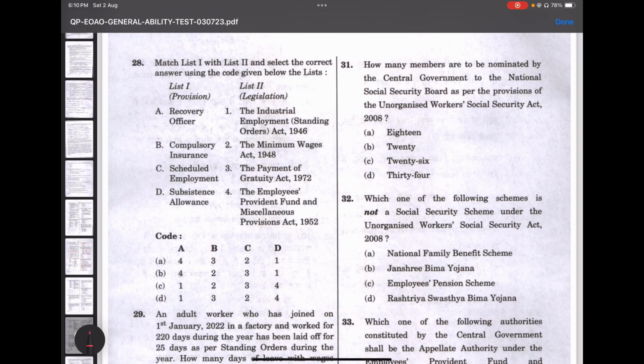Match list 1 with list 2. Select the correct answer using the code given below the list. So the recovery officer, the provision and the legislation are given: recovery officer, compulsory insurance, scheduled employment, subsistence allowance. For the recovery officer, it would be the Employees Provident Fund and Miscellaneous Provisions Act 1952. For compulsory insurance, it is the Payment of Gratuity Act 1972. Scheduled employment, it is the Minimum Wages Act. And subsistence allowance is the Industrial Employment Standing Orders Act 1946. So the answer is option A.